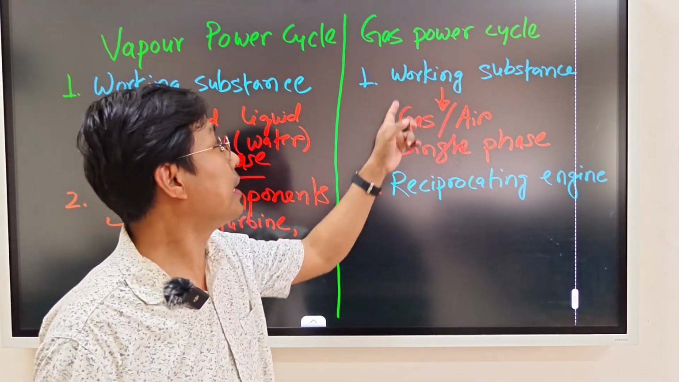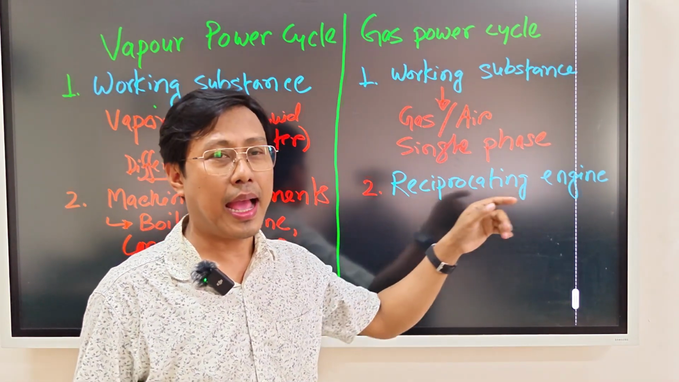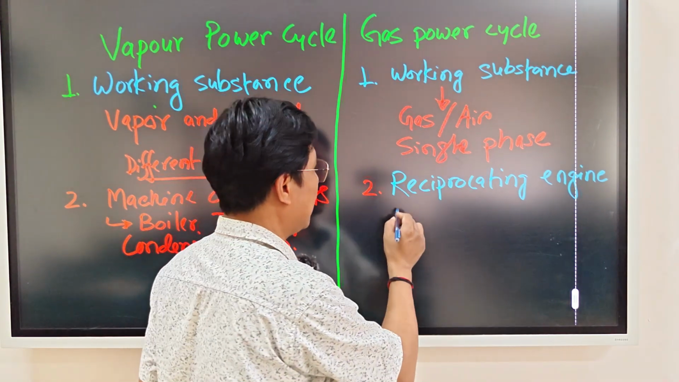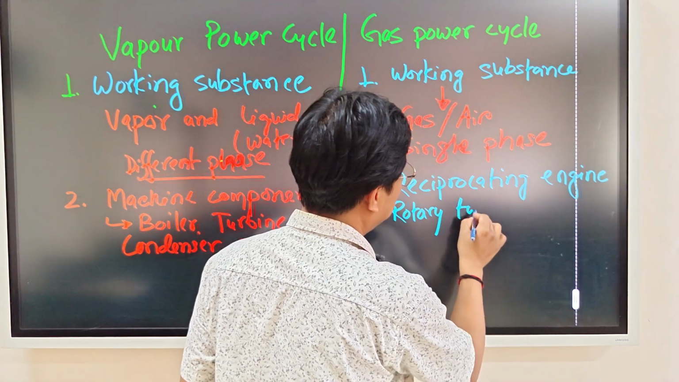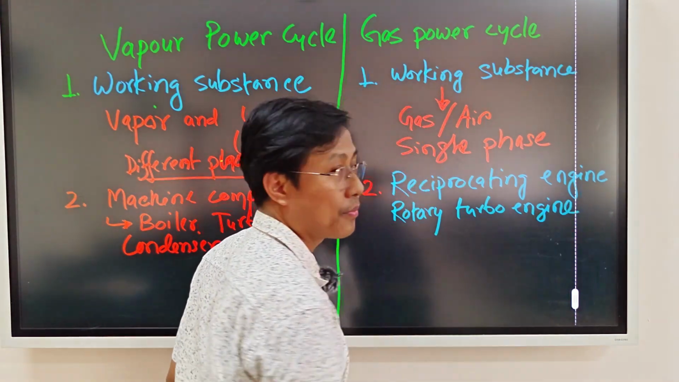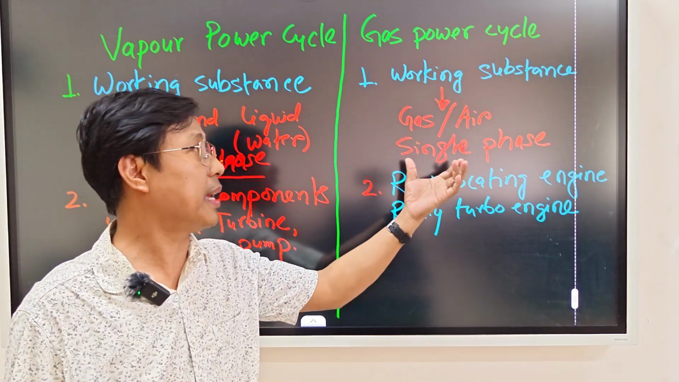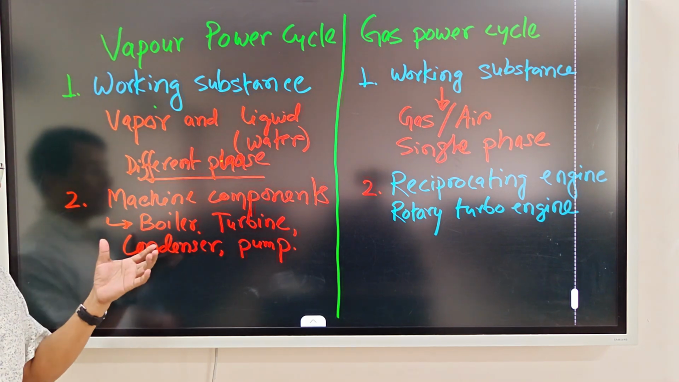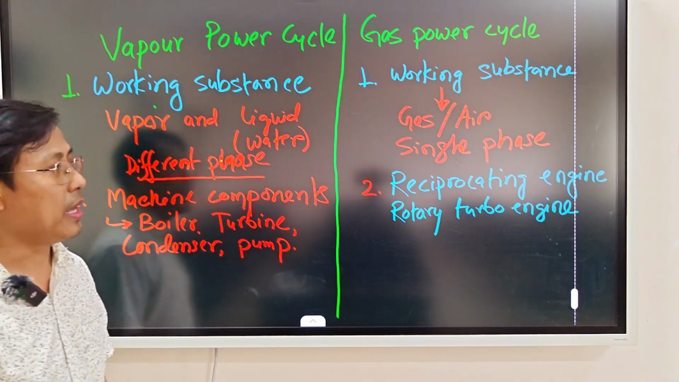Okay, so in this gas power cycle it may be reciprocating engine, and in addition to that there may be some other single engine like rotary turbo engine. Okay, so these are normally single machine cycles, and this is actually a cycle which is completed by different kinds of machine component.